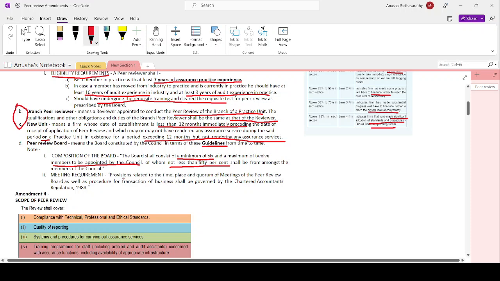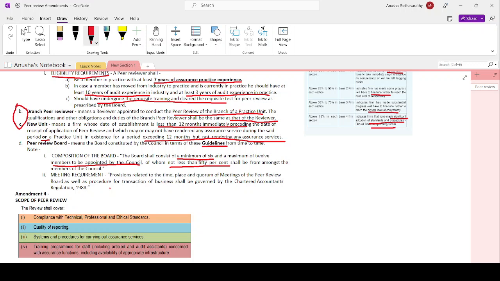Okay. Meeting requirements. There was a meeting requirement earlier, but now it has been stated that provisions related to the time, place, and quorum of the meeting of the peer review board as well as the procedure for transaction of business shall be governed by the Chartered Accountants Regulations 1988.